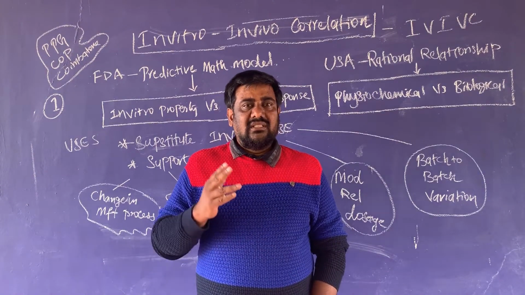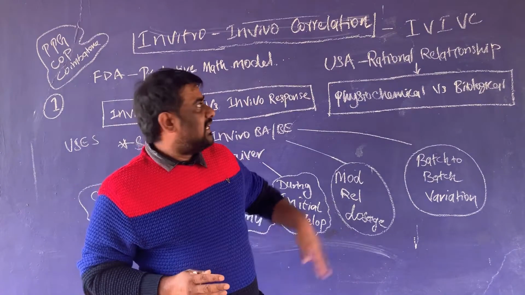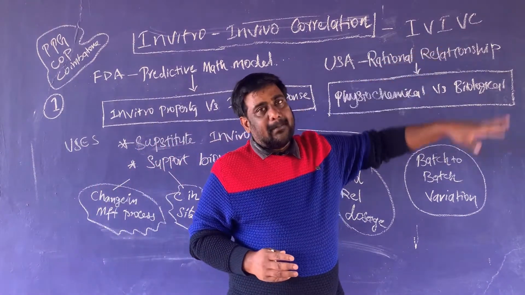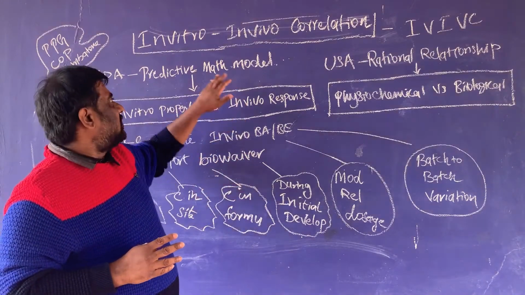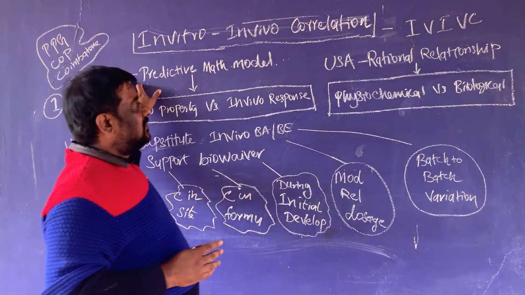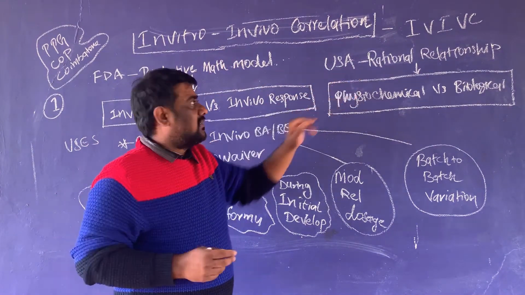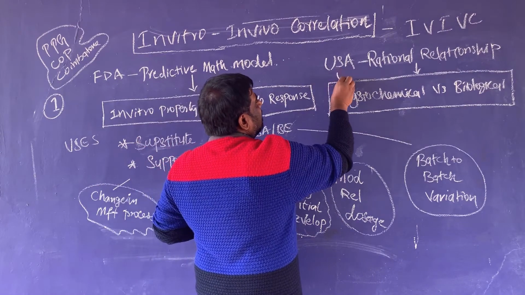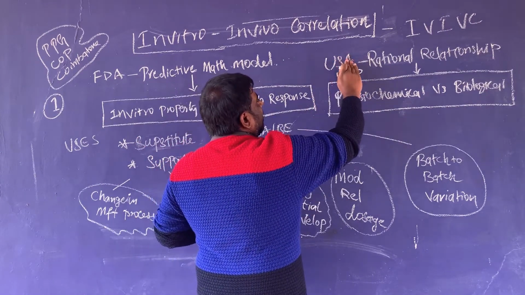Now this in vivo in vitro correlation is simply called IVIVC. This is defined by two organizations. One is FDA, Food and Drug Administration, and another one is USP, that means United States Pharmacopoeia.